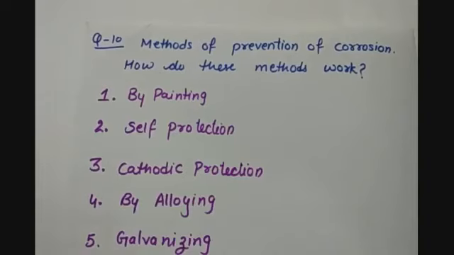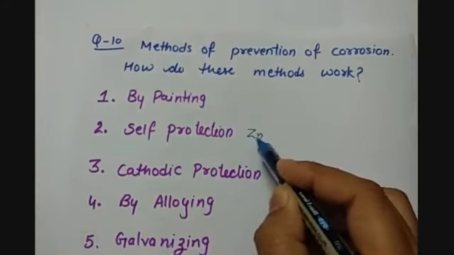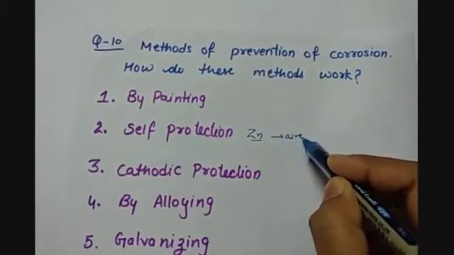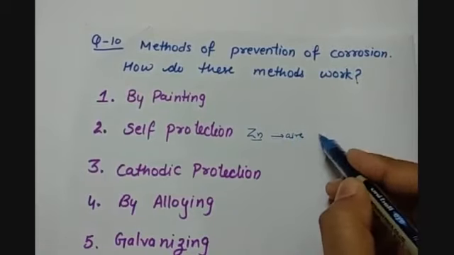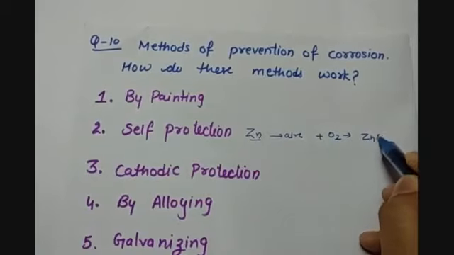The second point is self-protection. How does it help? Some metals are capable of protecting themselves from corrosion. Let's have an example. If we talk about zinc, then when zinc is left exposed to air, it combines with air to form a layer of zinc oxide on its surface.